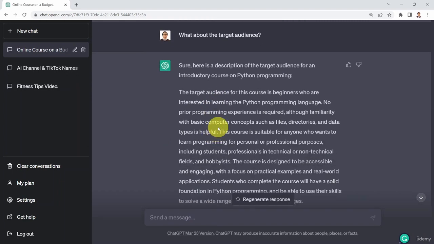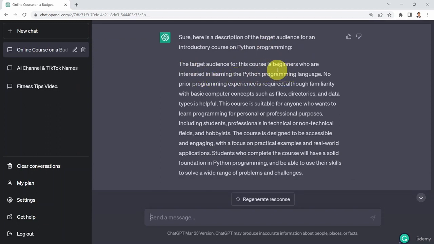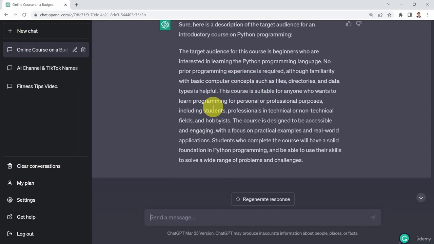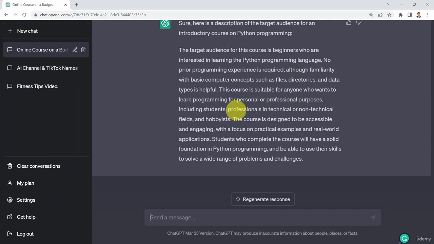And if you press enter, here we go, it's going to tell you, well, sure, here's a description of the target audience for an introductory course on Python programming. Target audience could be, let's say, beginners who are interested in learning Python programming language. No prior programming experience is required, although familiarity with basic computer concepts such as files, directories, and data types is helpful. The course is suitable for anyone who wants to learn programming for personal or professional purposes, including students, professionals, technical, and non-technical fields.